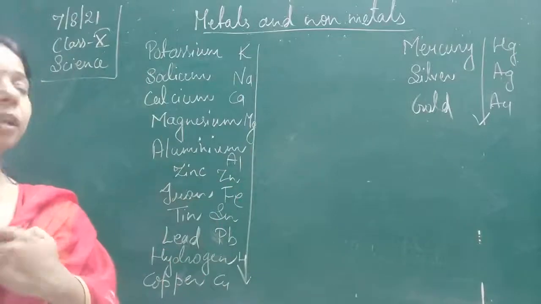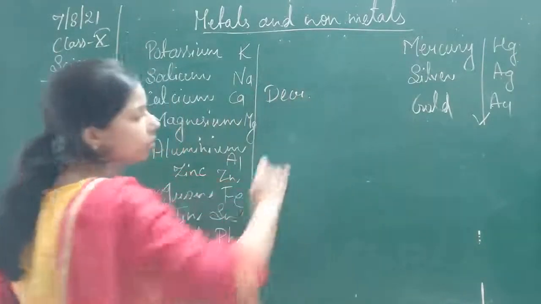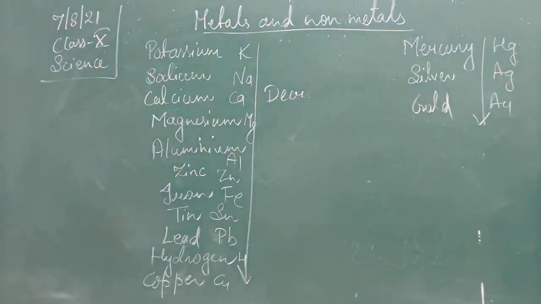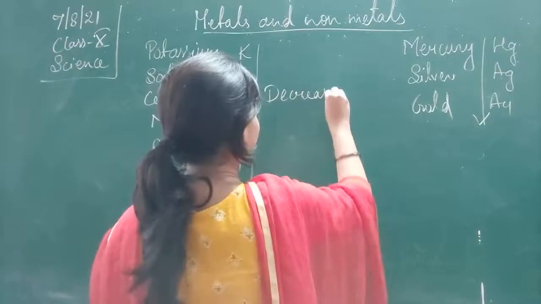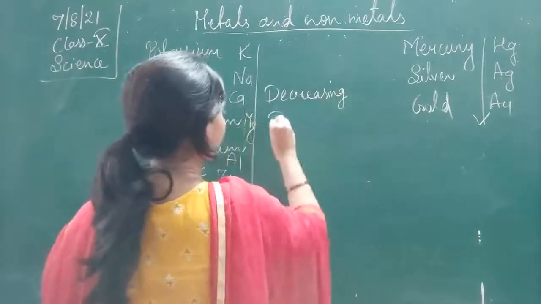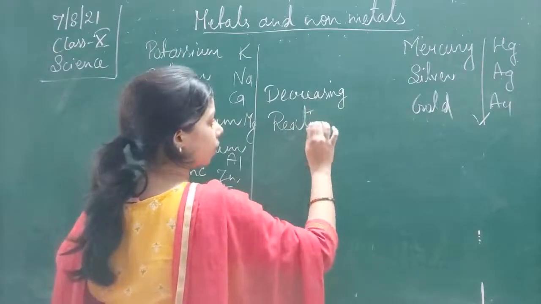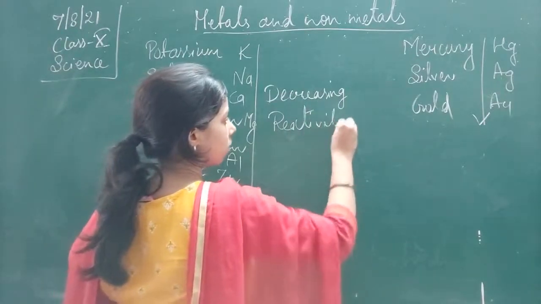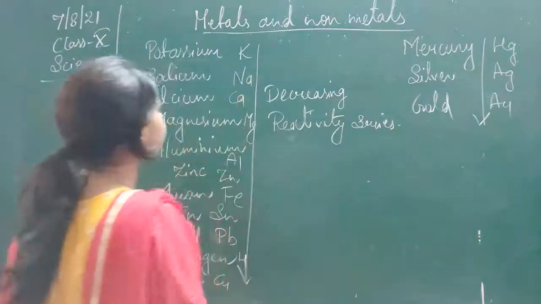Okay, this is the symbol and this is the decreasing reactivity series.